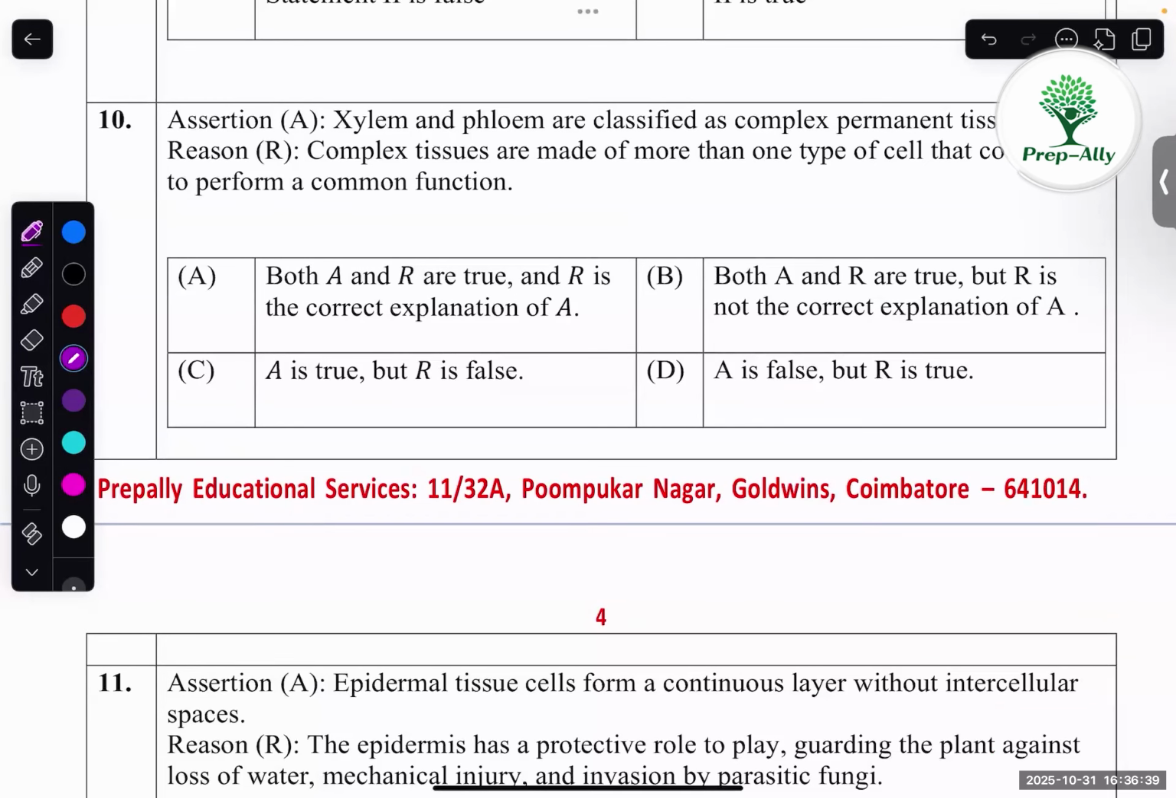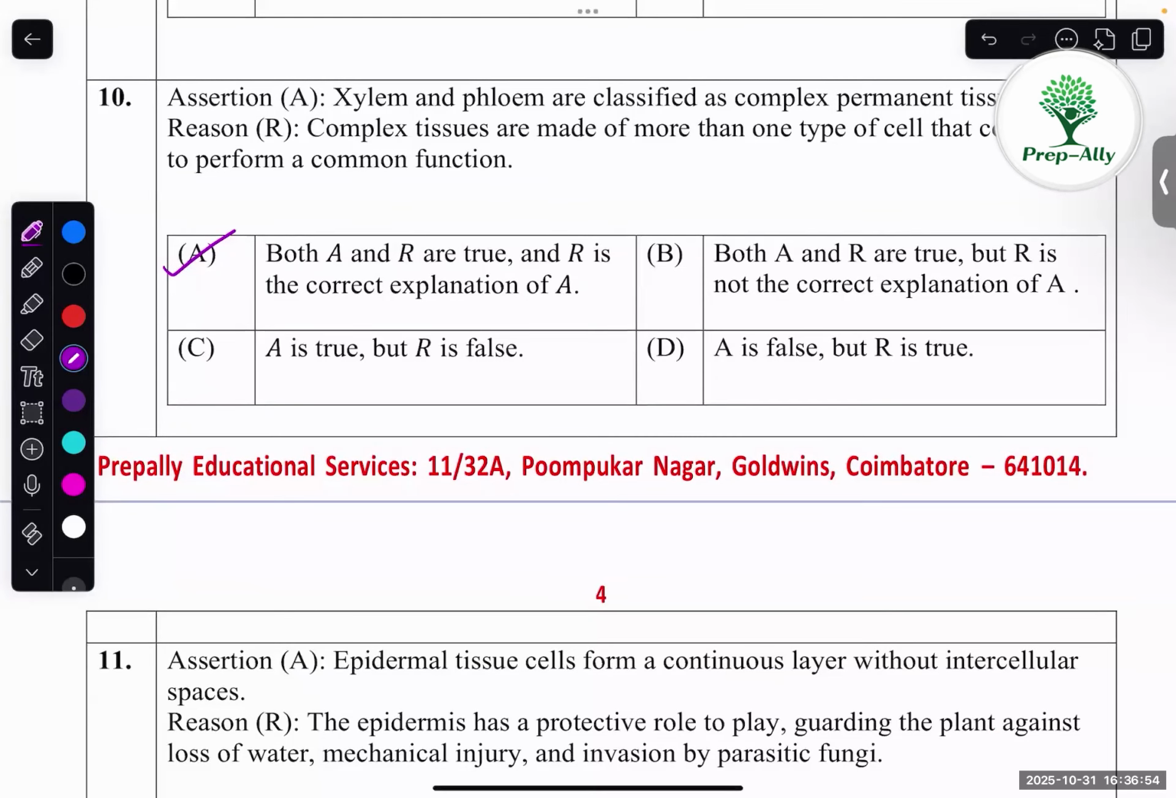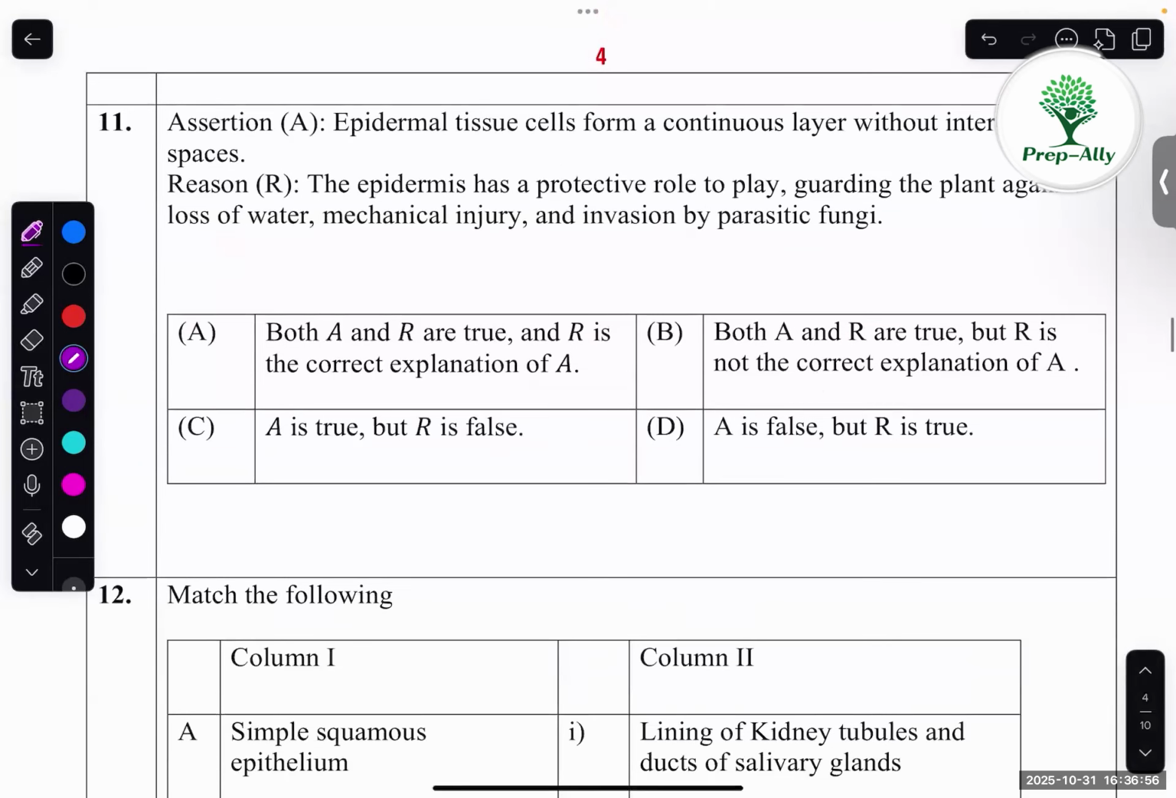Assertion. Xylem and phloem are classified as complex permanent tissues. Reason. Complex tissues are made up of more than one type of cell that coordinate to perform a common function. So both assertion and reason are correct. So reason is the correct explanation of A. 11th one.